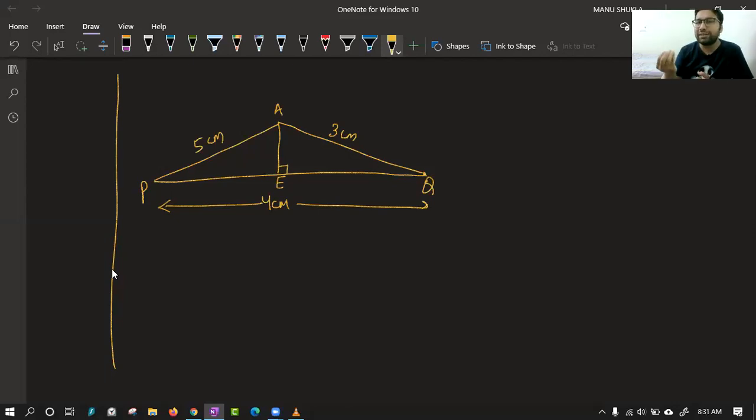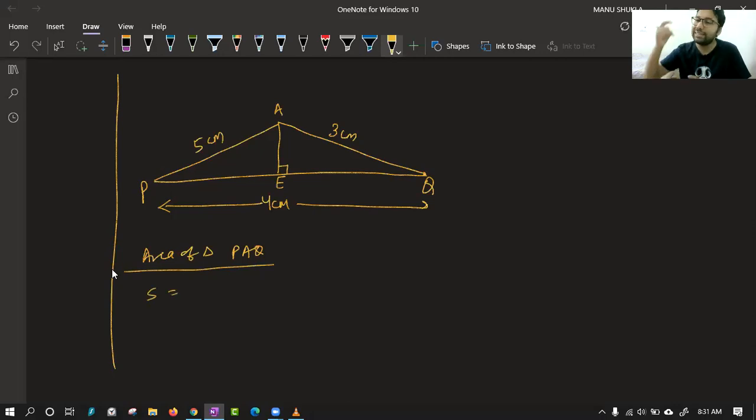How? Heron's formula tells us the way to find the area of this triangle using 3 sides. And we have one more way, that is half base into height. If we equate both of them, can't we find the length of height? Class, if we can find the area using Heron's formula and we can find the area using half base into height and we equate them, I think that will help us to find the height. Let's see. So area of triangle PAQ is given by